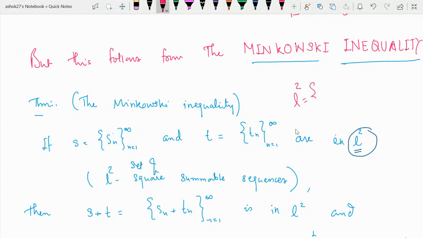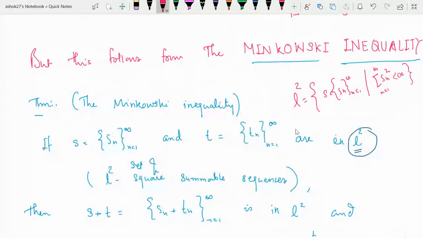L square is the set of all sequences S, that is Sn, n varies from 1 to infinity, such that summation of Sn square, n varies from 1 to infinity, is finite.